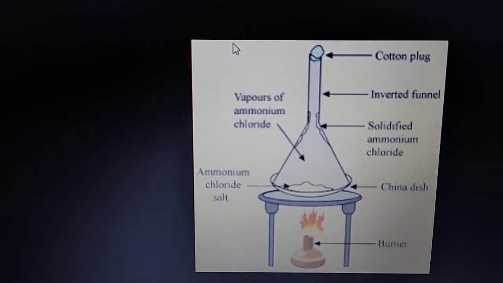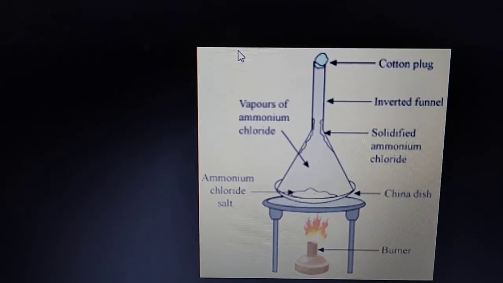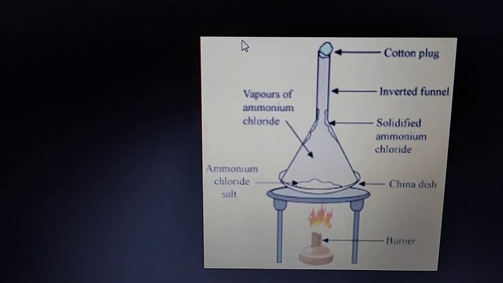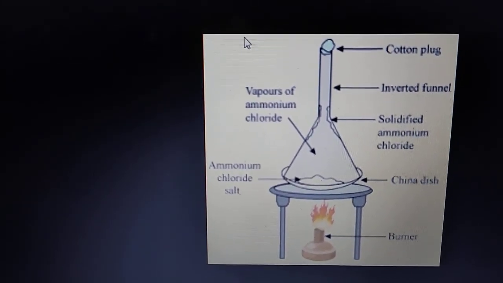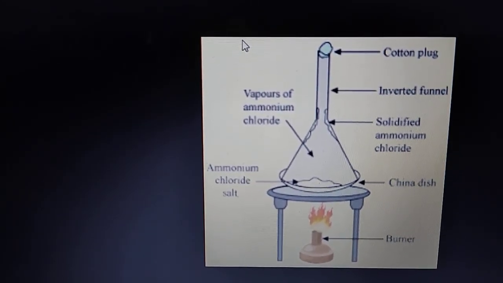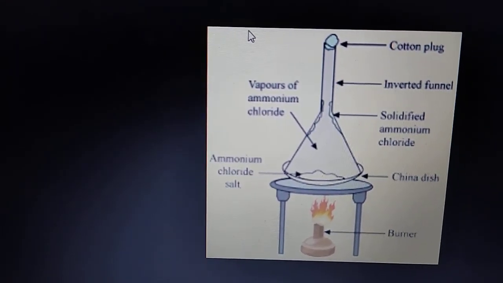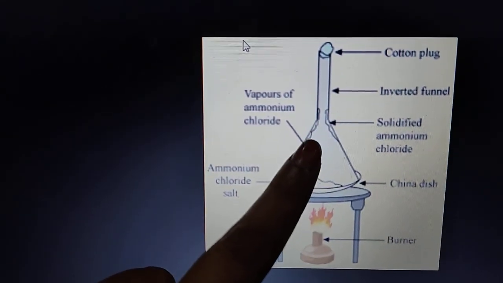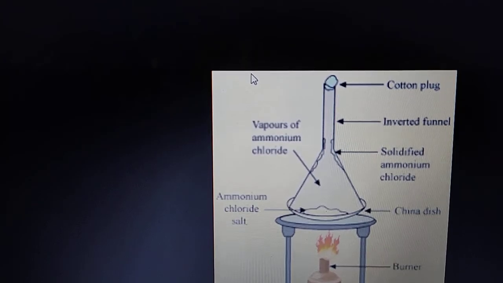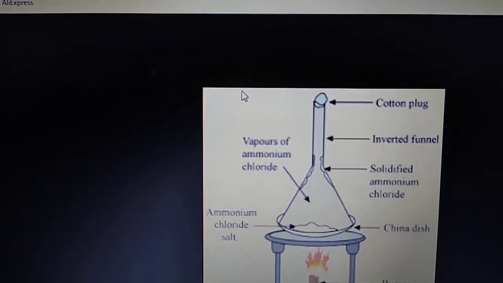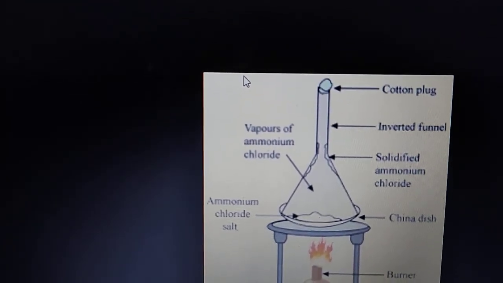Now heat the china dish on a low flame. You will observe white fumes coming out of the mixture. These white fumes start depositing as white solid on the inner wall of the funnel. See, these white fumes start depositing here as solidified ammonium chloride. After a few minutes, stop supplying heat and allow it to cool.